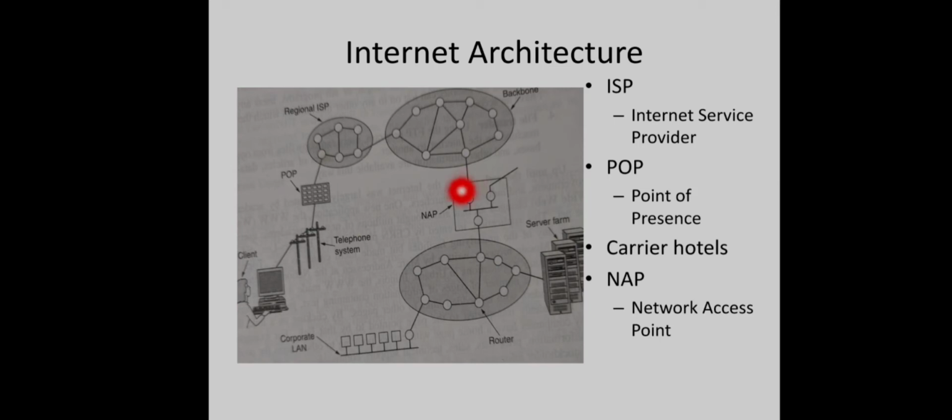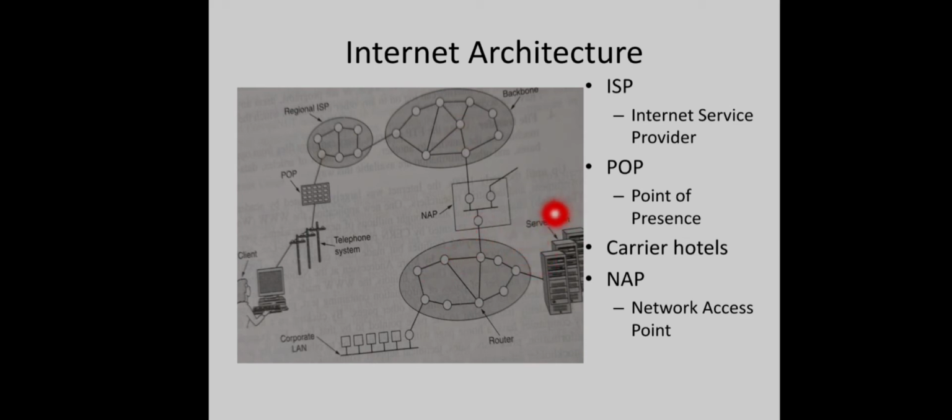So this network access point is actually a set of routers. Most probably a LAN configuration will be there, with at least one router for each backbone. You can see here every backbone is connected to this network access point with a router. And this network access point forwards a packet from one backbone to the proper next backbone.